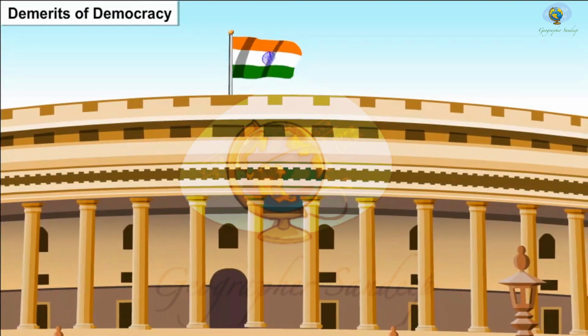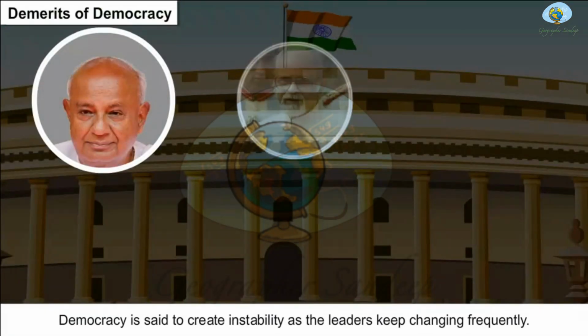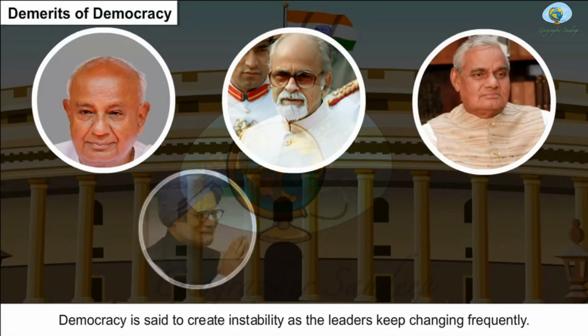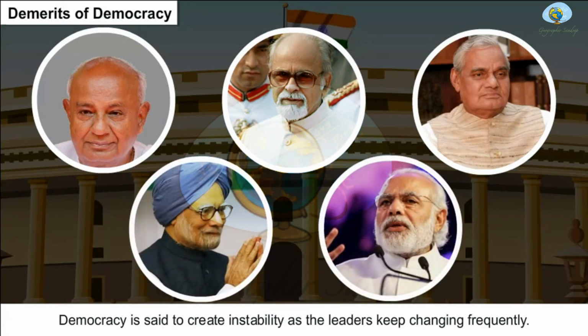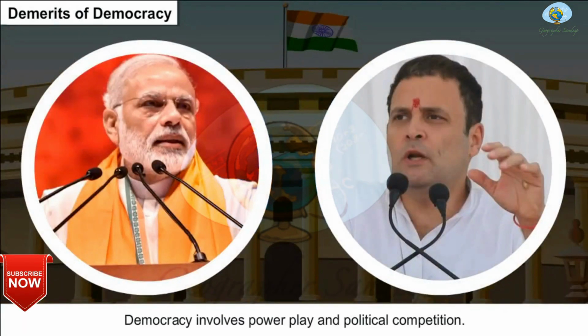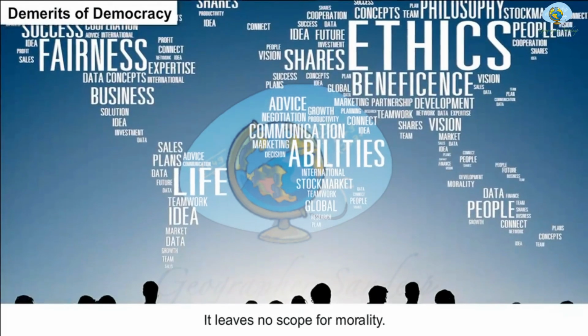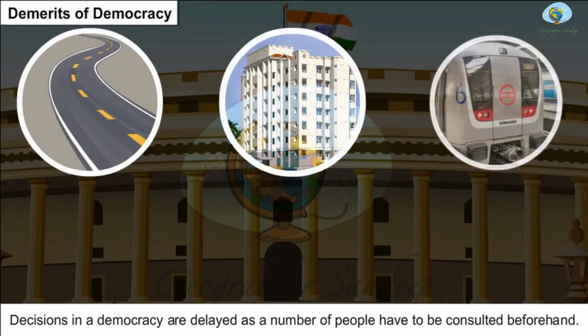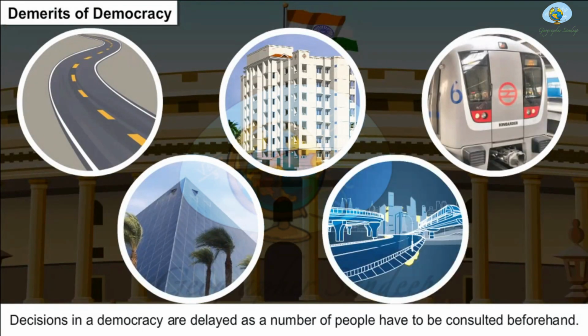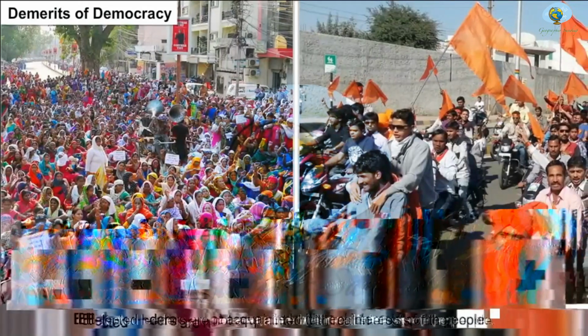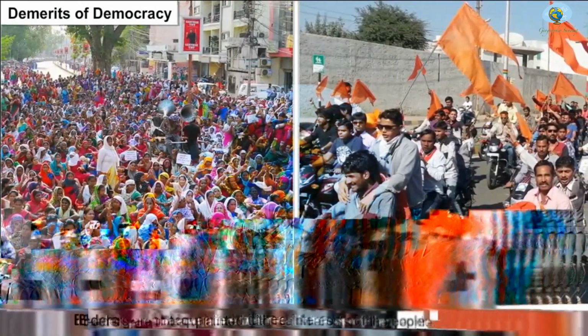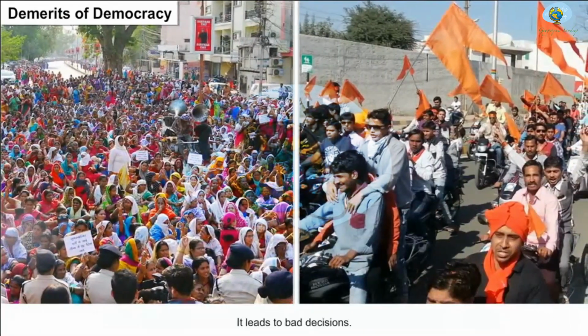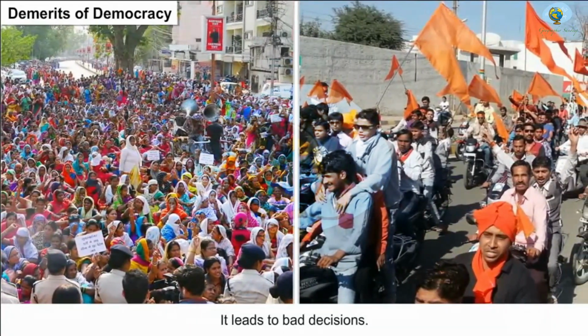Demerits of democracy. Democracy is said to create instability as the leaders keep changing frequently. Democracy involves power play and political competition. It leaves no scope for morality. Decisions in a democracy are delayed as a number of people have to be consulted beforehand. Elected leaders are not acquainted with real interests of the people. It leads to bad decisions.